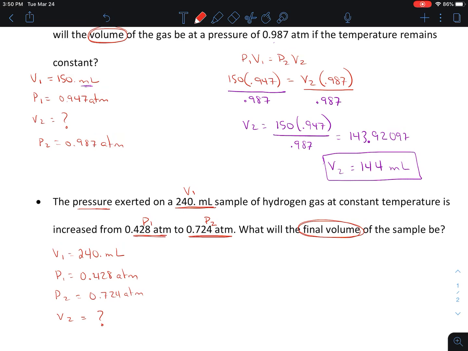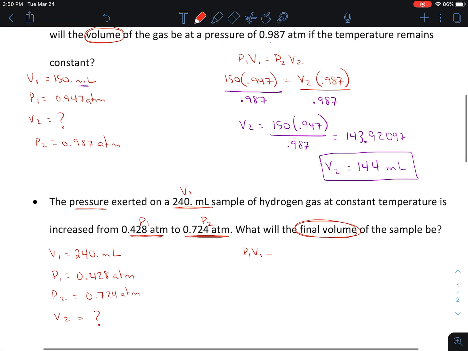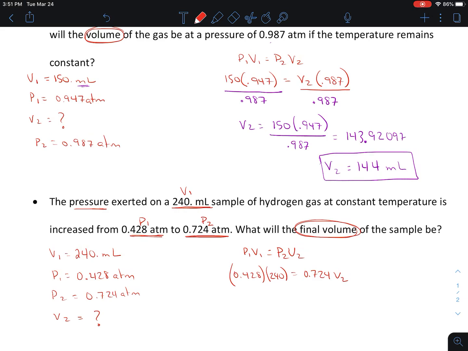All that's left is to plug it in. We know our formula is P1V1 equals P2V2. So we're just going to plug it in: 0.428 times 240 is equal to 0.724 times V2, which is what we're looking for.